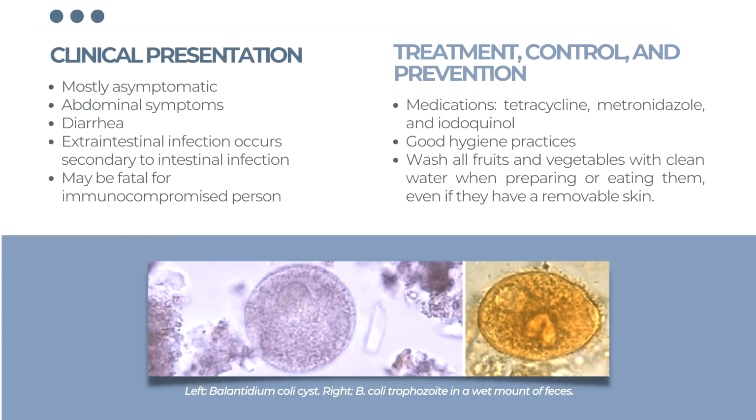Next slide, shown in the figure below. On the left side are the Balantidium coli cysts, or the dormant stage, and on the right side is the trophozoite, or the active stage, found in fecal matter.